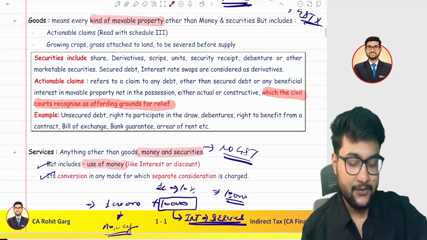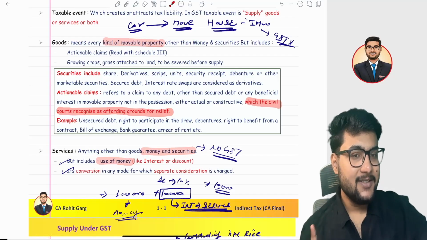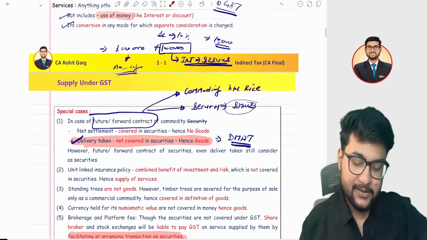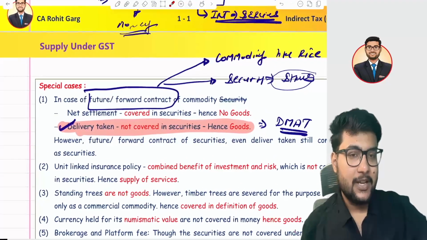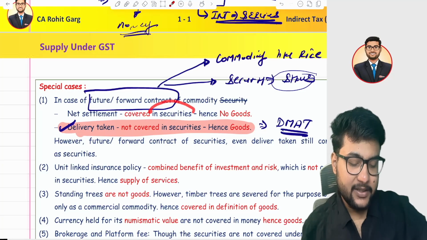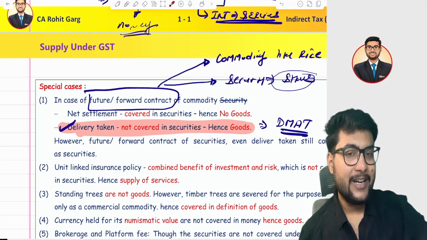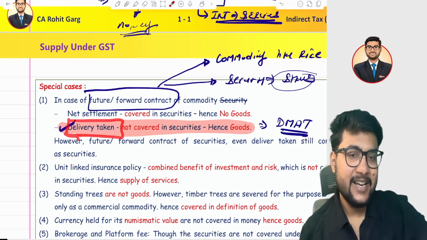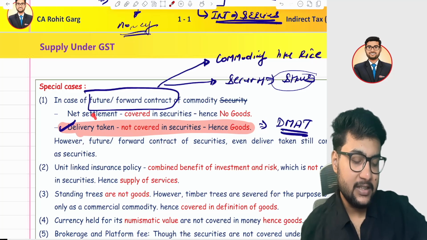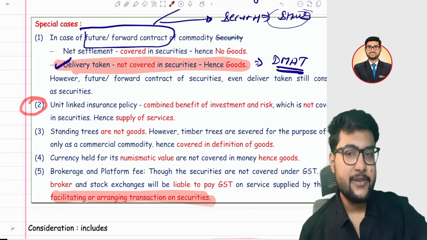So what we understood from it is that money and security first of all is not a supply. Second, we read about the future and forward contract. Generally, the future and forward contract is not goods and services because it is covered under the definition of a security. But in case the future and forward contract is related to a commodity and we are taking physical delivery, in that case we are actually consuming it and it is a part of goods. Okay. There's another special point, ULIP.